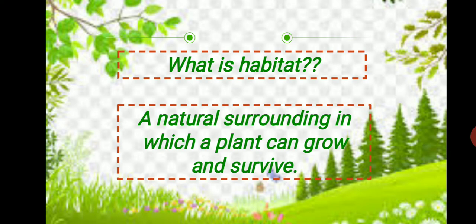Suppose fir tree, oak tree, these are grown in mountain area, so the mountain area is the habitat for those plants. If cactus, date palm, these are growing in desert area, so that desert area is the habitat for the plant. So it is a natural surrounding in which a plant can grow and live or survive.